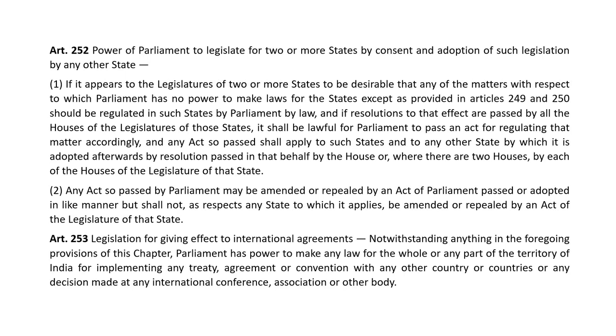If it appears to the legislatures of two or more states to be desirable that any of the matters with respect to which Parliament has no power to make laws for the states except as provided in Articles 249 and 250 should be regulated in such states by Parliament by law, and if resolutions to that effect are passed by all the houses of the legislatures of those states, it shall be lawful for the Parliament to pass an act for regulating that matter accordingly, and any act so passed shall apply to such states and to any other state by which it is adopted afterwards by a resolution passed in that behalf by the House, or where there are two houses, by each of the houses of the legislature of that state.